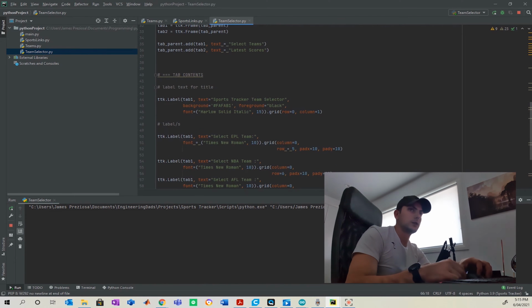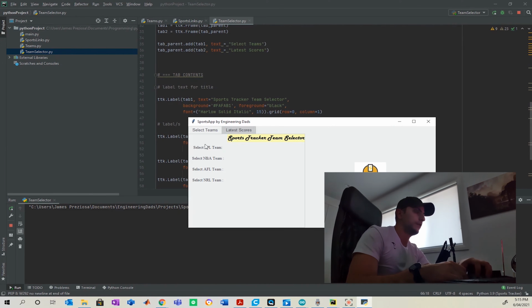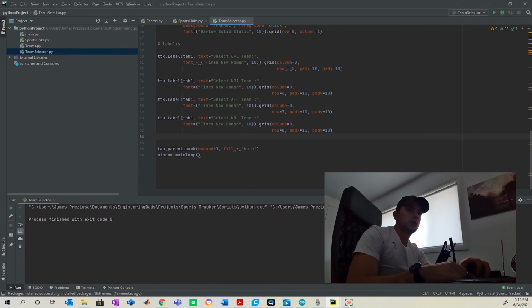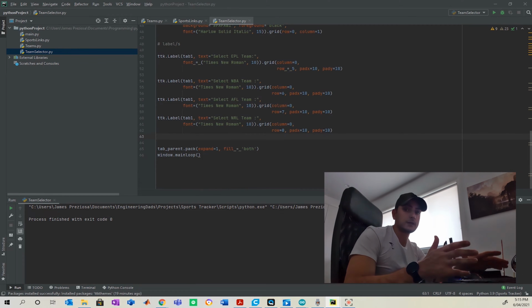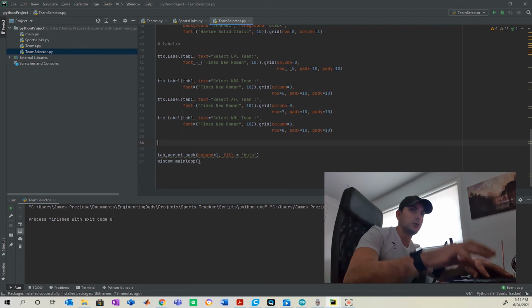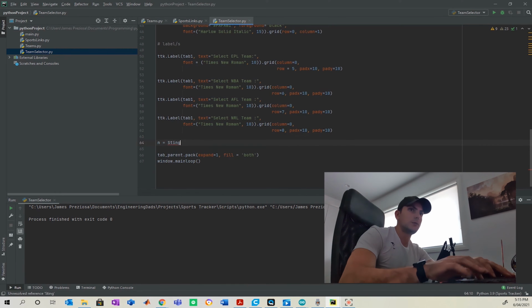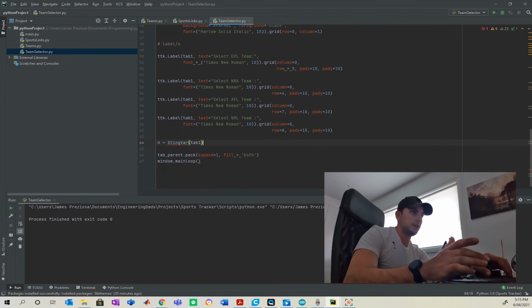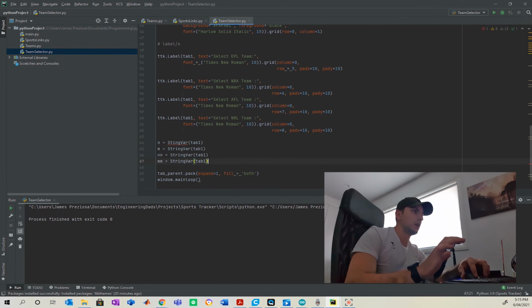Alright, so let's just have a look at how that's looking now. As you can see, we have our title and our 4 sports selections ready to go. So now we're going to go into making a combo box, which is going to allow us to have our different selections for each team and each respective sport. So I'm going to make a set of variables here. I'm going to start by calling one of them M, which is going to be a string variable in tab 1. And then as we have 4 sports, I'm going to make another 4 variables.